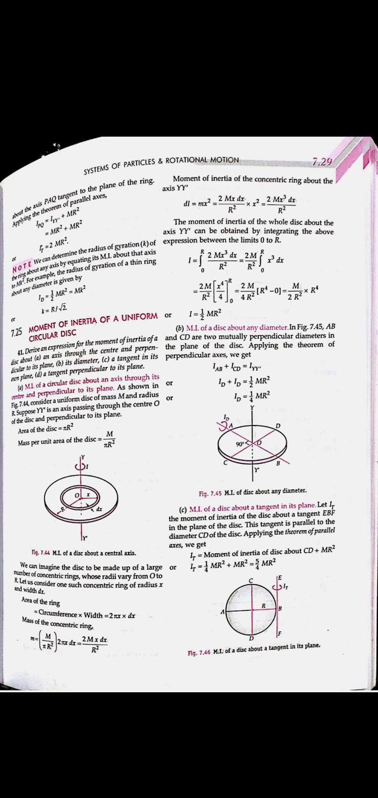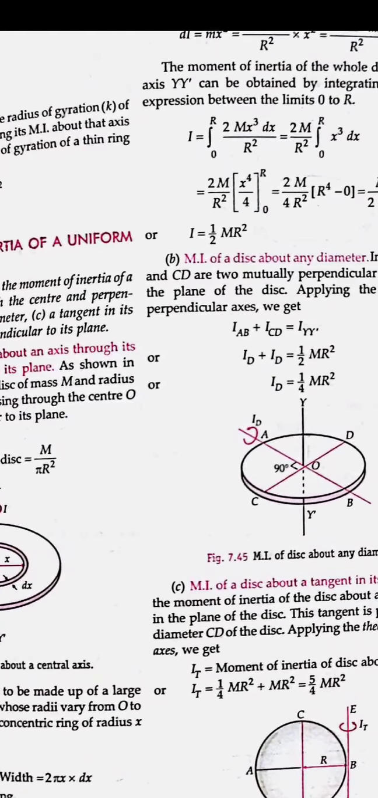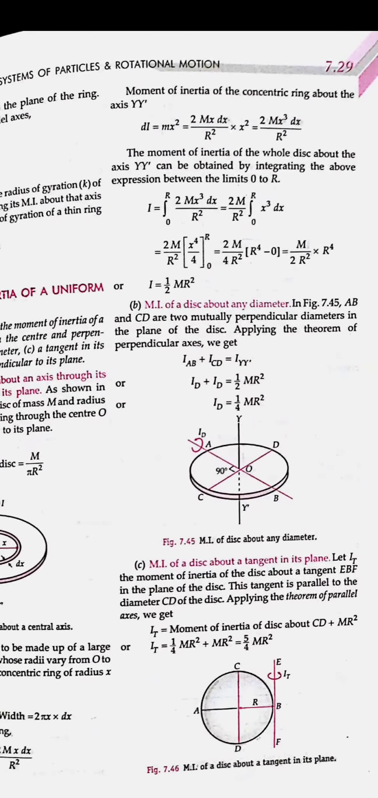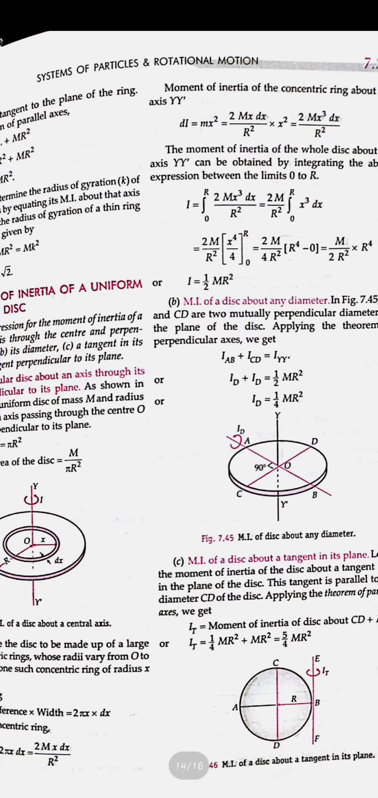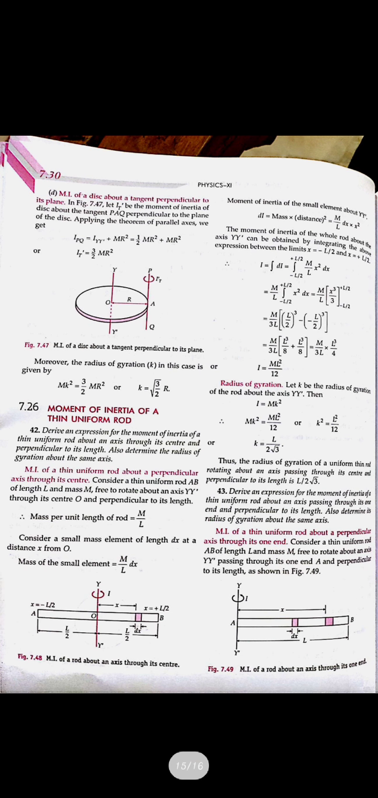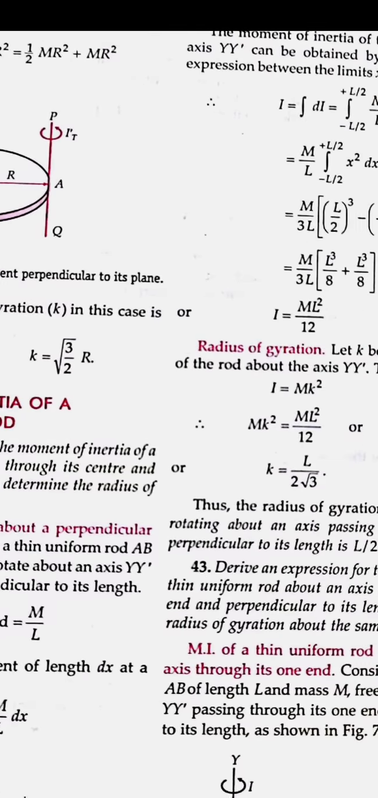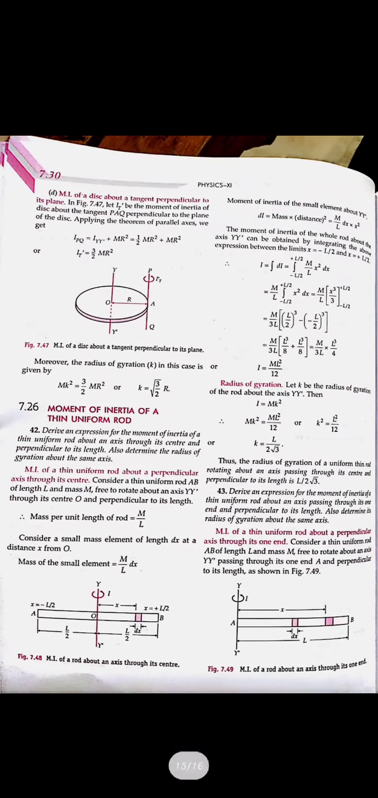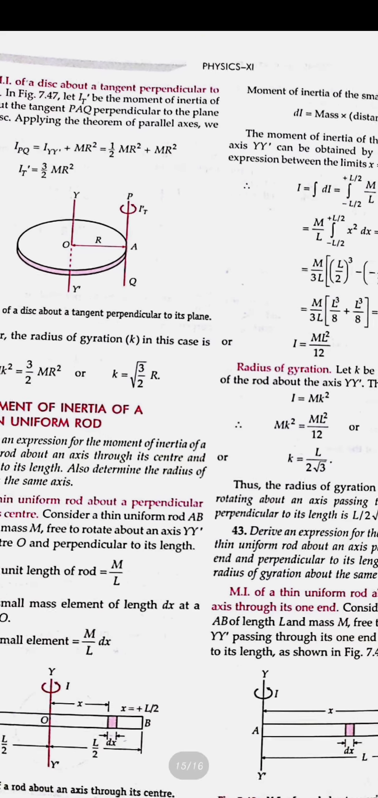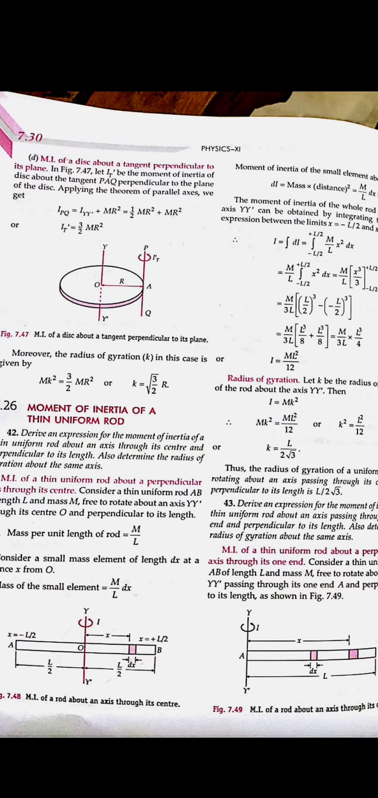Now the moment of inertia of a uniform circular disc about its center is half mr square. Along a diameter, it is 1 by 4 mr square, and for the tangent, it is 5 by 4 mr square. For a uniform rod, it is ml square by 12. And for the radius of gyration, mk square, from there we can find the value of k, that is L upon root 3.